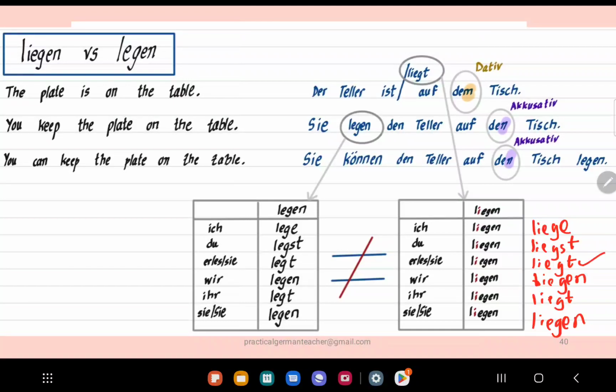So you will use this one, third party, right? Instead of saying that the plate is on the table, you can also say the plate is lying on the table. So der Teller liegt auf dem Tisch. When do you use legen? When you are describing some kind of a position.